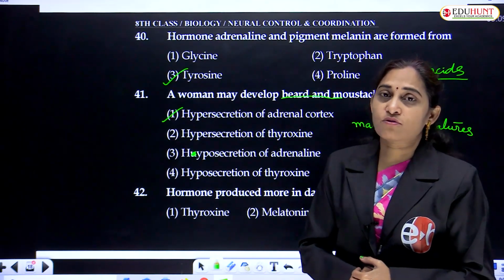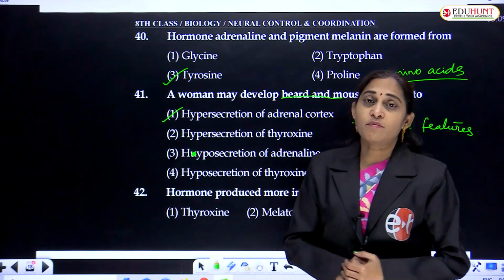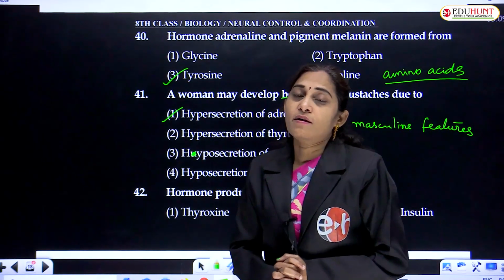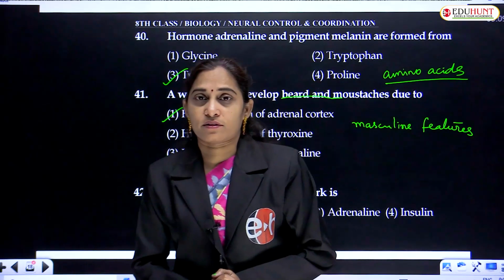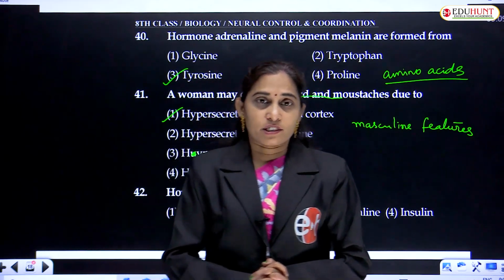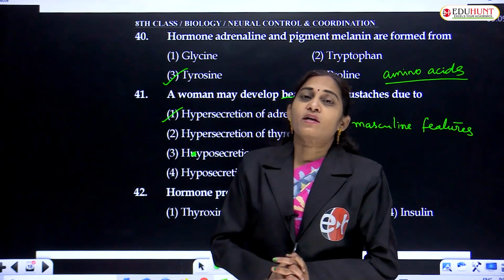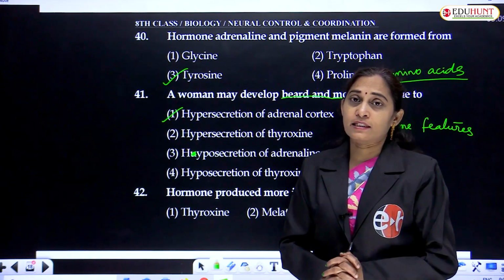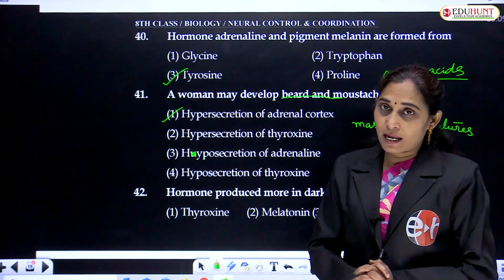The second, the zona fasciculata, the middle zone, produces glucocorticoids. Glucocorticoids cause hyperglycemia and are responsible for glucose balance in the blood.